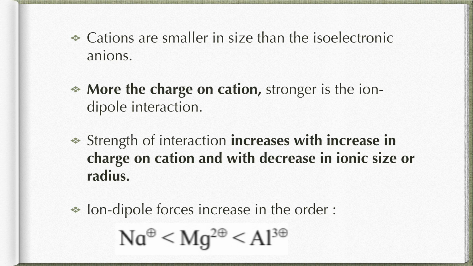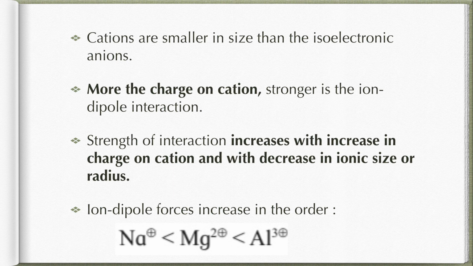Now over here, the charge density on the cation, that is Na plus, is more concentrated than on the anion, that is Cl minus. Therefore the interaction of Na plus and water will be stronger as compared to the interaction of Cl minus and water. Why? Because the charge density on the cation is more. So we can say, the more the charge on the cation, the stronger is the ion dipole interaction.